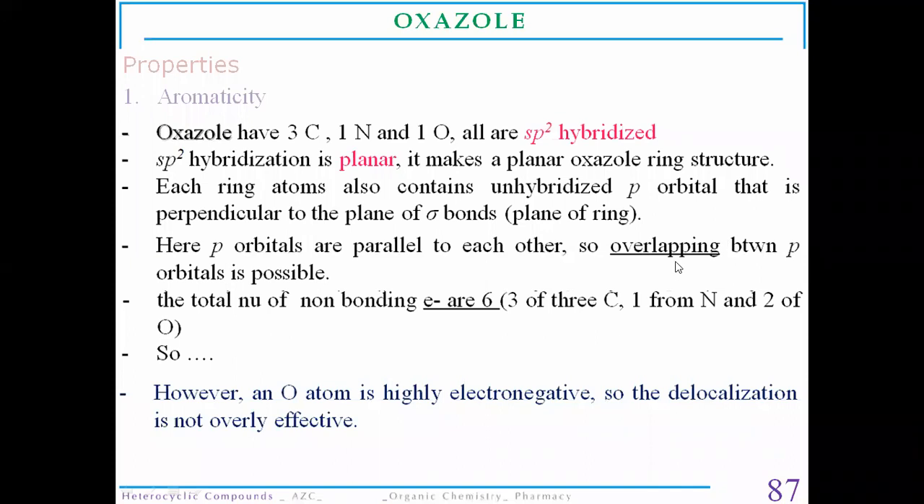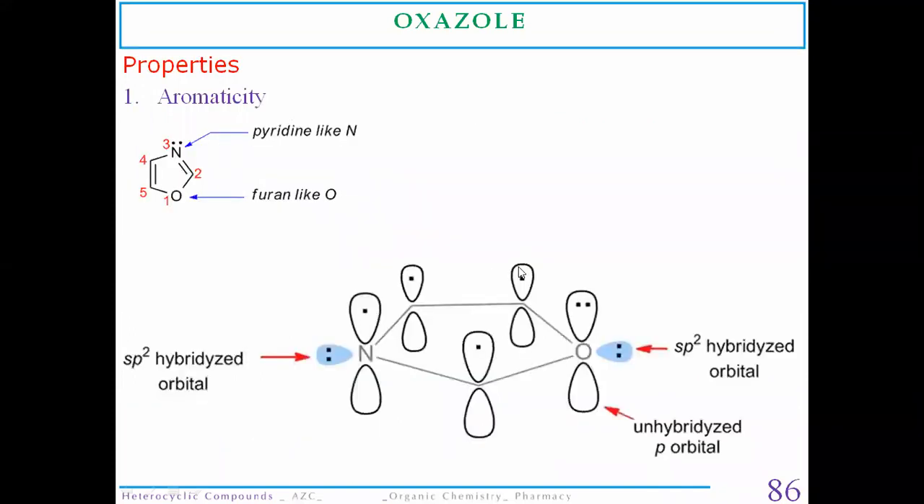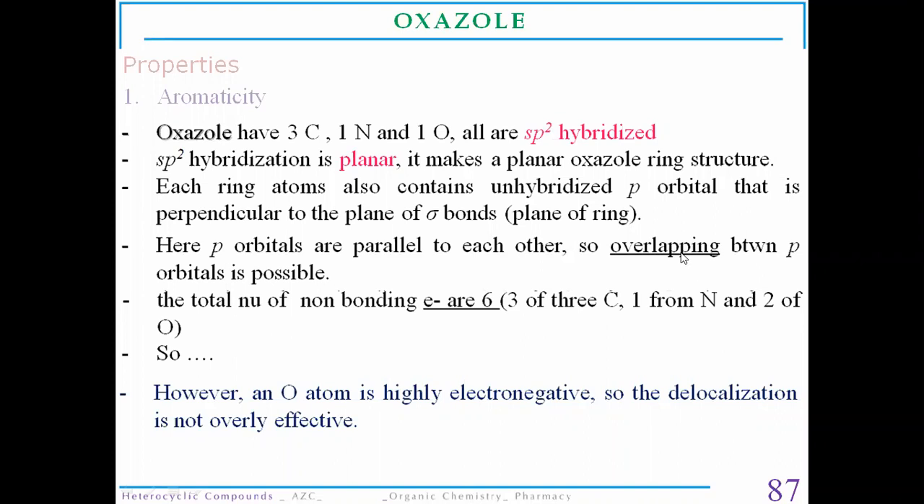So they will overlap their electrons in between them. These p orbital electrons are going to overlap with each other and migrate from one to another. So they are going to create a pi cloud of electrons due to the overlapping between the p orbitals. The total number of pi electrons in the case of oxazole is 6. So what are these electrons? Unhybridized p orbital electrons: 1 each from the 3 carbon atoms, 1 from the nitrogen atom, and 2 from the oxygen atom, as oxygen has a lone pair of electrons.